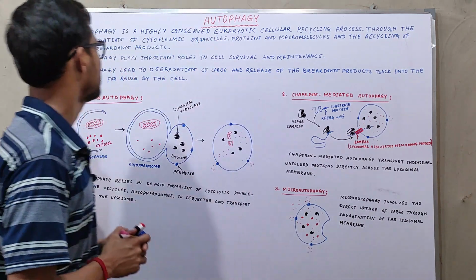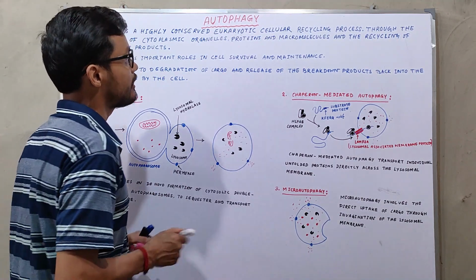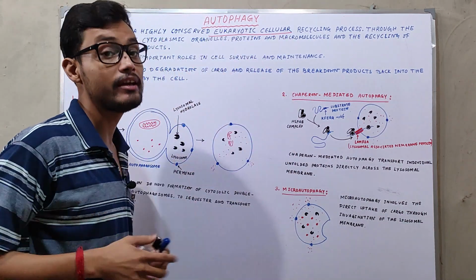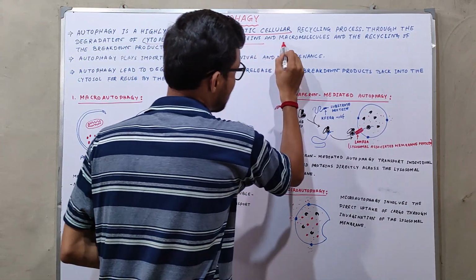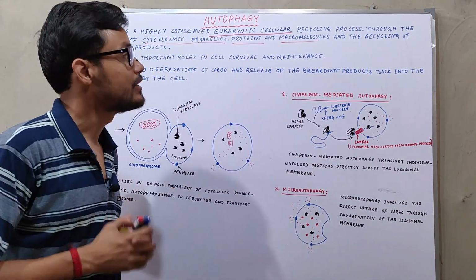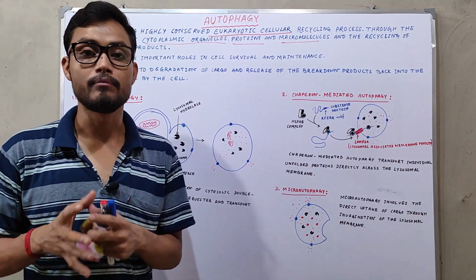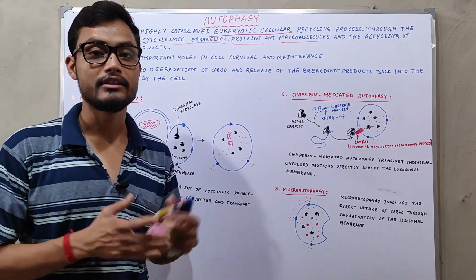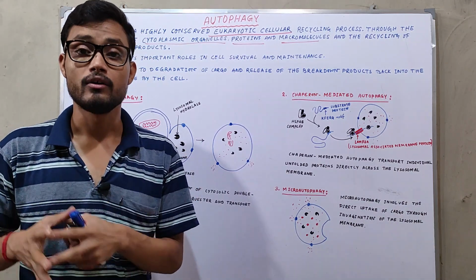First of all, autophagy is a highly conserved eukaryotic cellular process. Basically, it is a recycling process through the degradation of cytoplasmic organelles, proteins and macromolecules, and the recycling of the breakdown products. When a protein or any macromolecule in the cell is formed differently, that means it is defective in nature, then this process of autophagy is initiated within the cell.